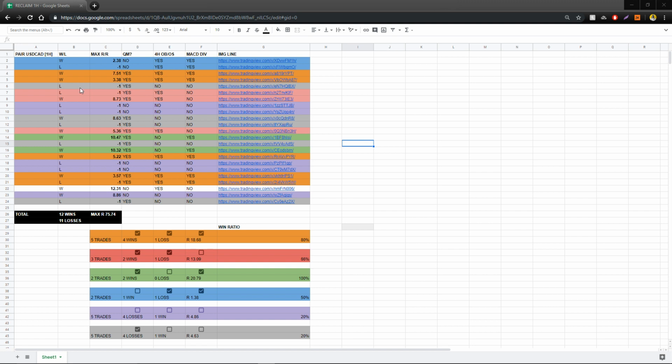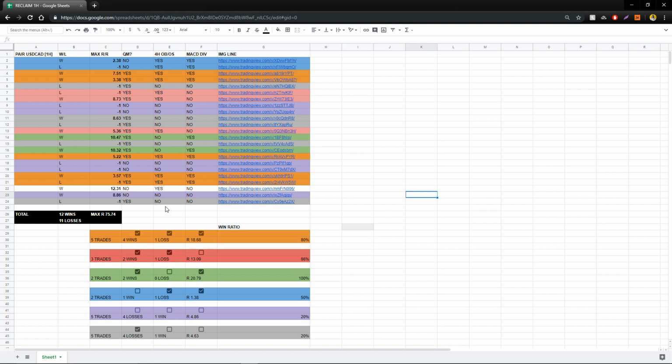As you can see here, if you took all these reclaims, you would have had 12 wins, 11 losses, with a max reward of 75.74. So just that number alone is a good number. But what you can actually do is scour through these results with the confluence that we use in the group, the acxtrades.com group, and you can really figure out what works and what doesn't really work.